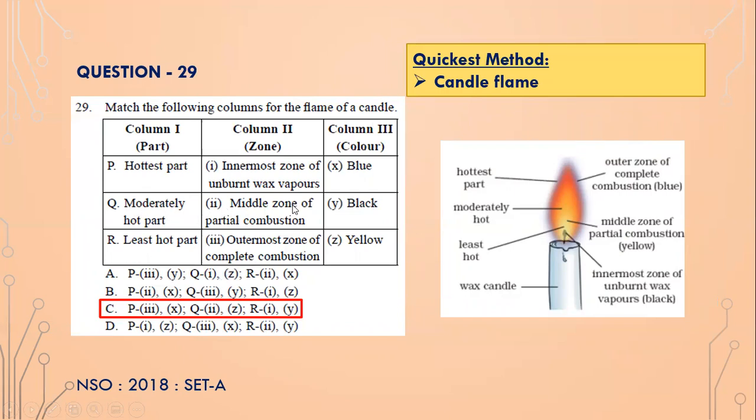So Q is the middle layer. The middle layer is moderately hot, which is basically the yellow color, isn't it? And the least hot part is the innermost zone, the innermost zone of the unburnt wax vapors. Unburnt wax vapors is the innermost zone.